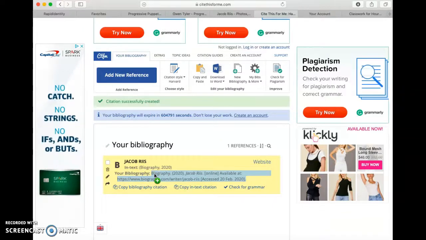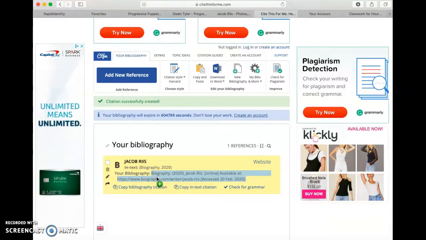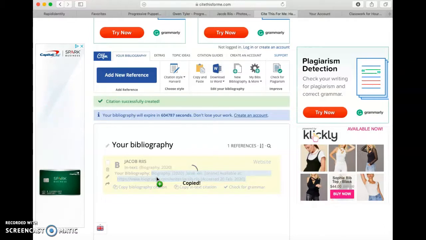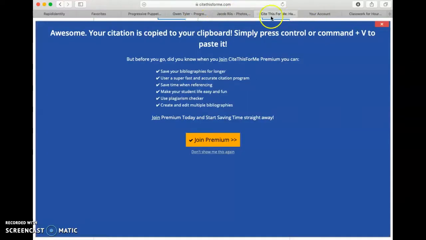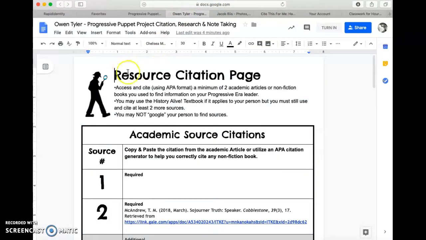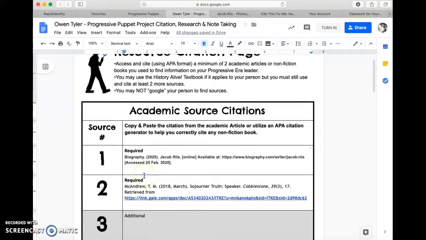It will highlight the whole thing and then do that whole Command C to copy and go back to your assignment, that has your name on the top. Stick it into one of these spots that you need for citing sources, and it's there.